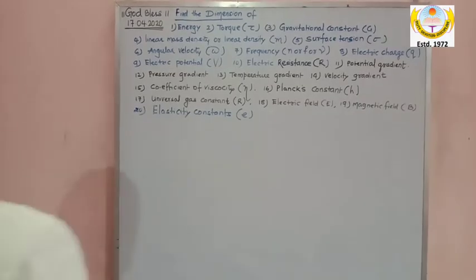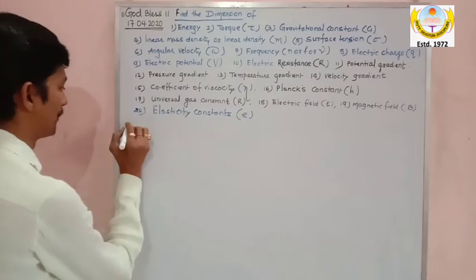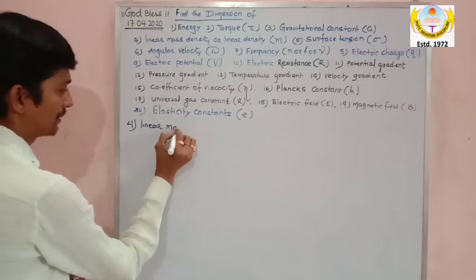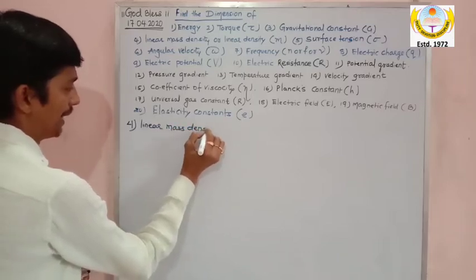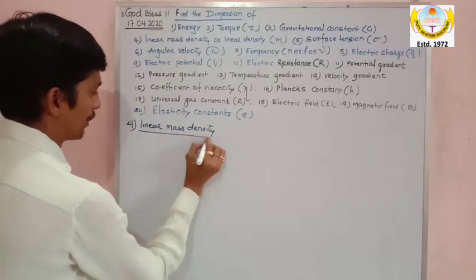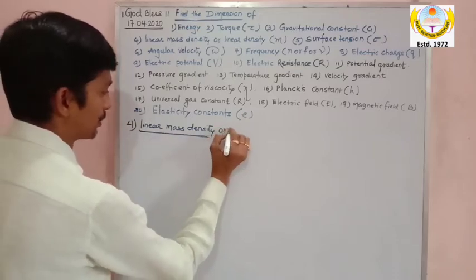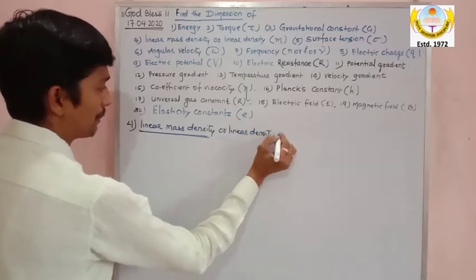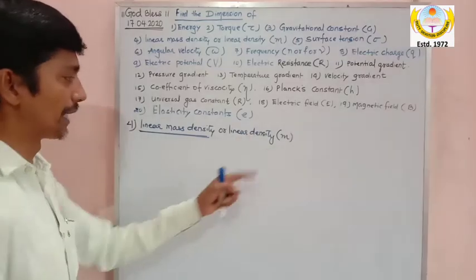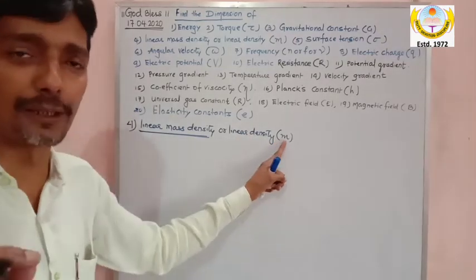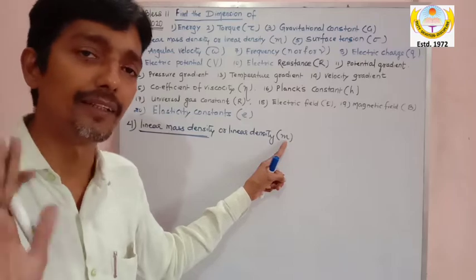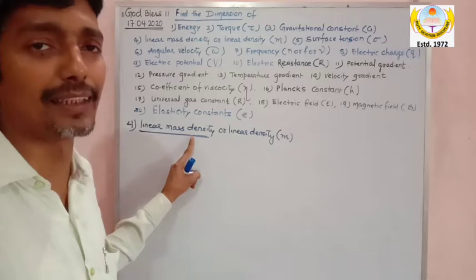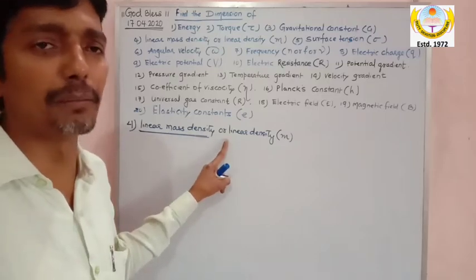So my dear, now let's go to the fourth dimension, that is the dimension of linear mass density. Instead of calling it linear mass density, this is also called linear density, and it is denoted by small m. Look at it, small m. Generally students see small m and say, sir, it is mass. Sorry, please look carefully. It is not mass. It is linear mass density, and in short we say linear density.